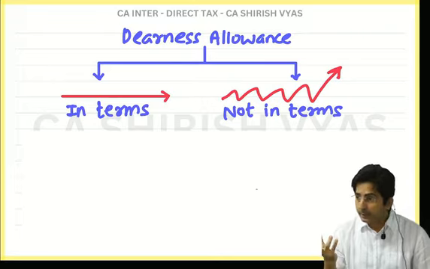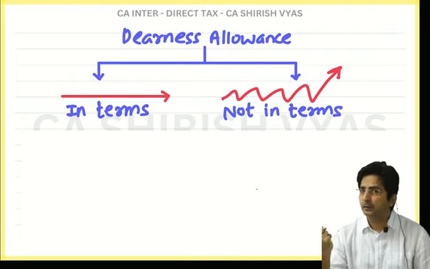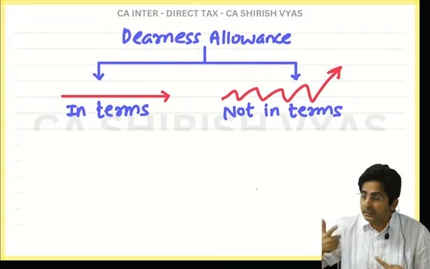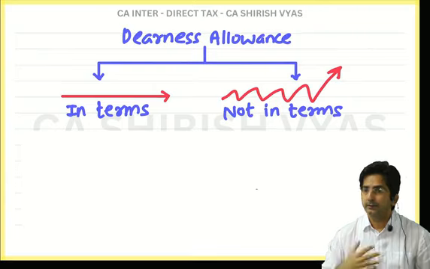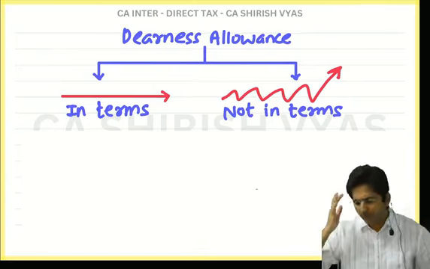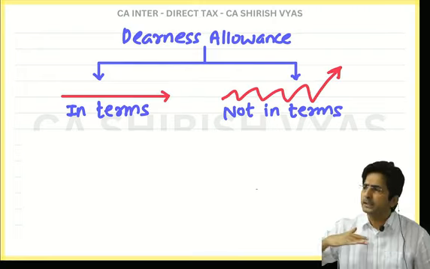Actually, dearness allowance is meant to face inflation. But sometimes the companies' terms and conditions are such that they are going to give you a constant DA. They will say, we know dearness allowance is for inflation, but we are not going to see inflation. We will provide you a fixed amount.